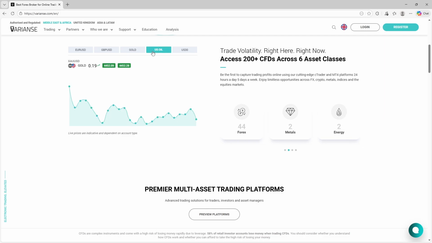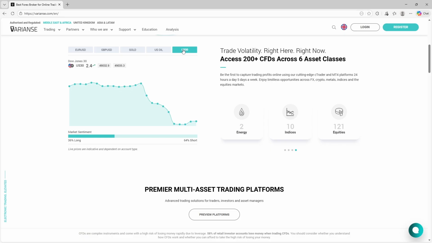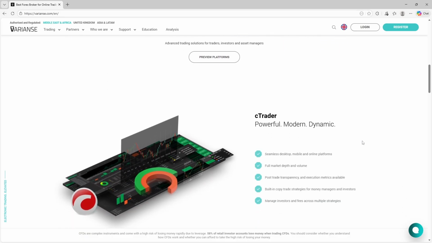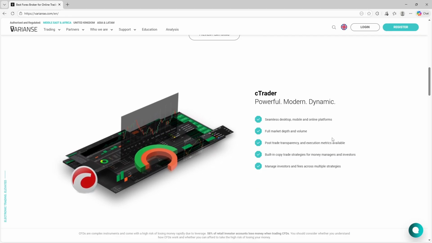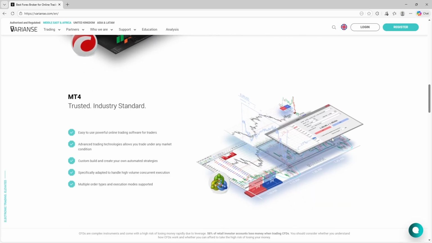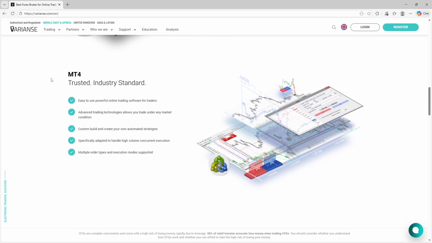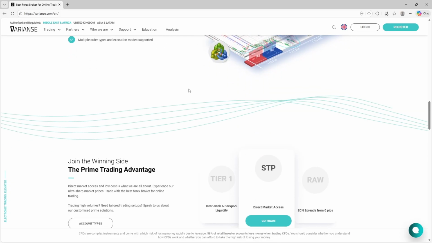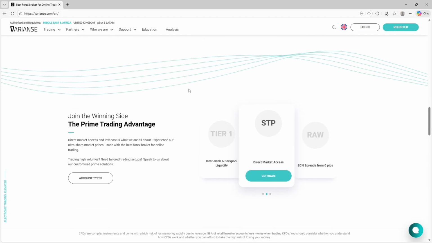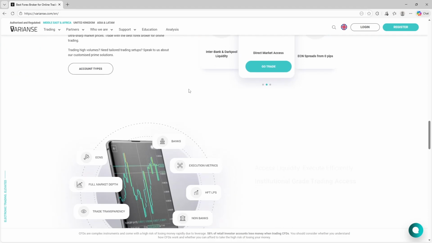The platform supports ultra-tight spreads that can reach 0 pips on major Forex pairs during high liquidity sessions, combined with low latency execution and deep market depth visibility. These features are especially valuable for scalpers, day traders, and algorithmic strategies that depend on precision fills, minimal slippage, and consistent execution under fast market conditions.